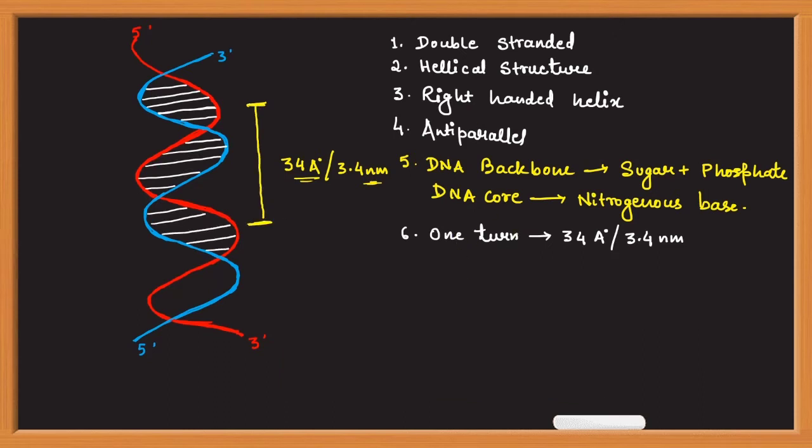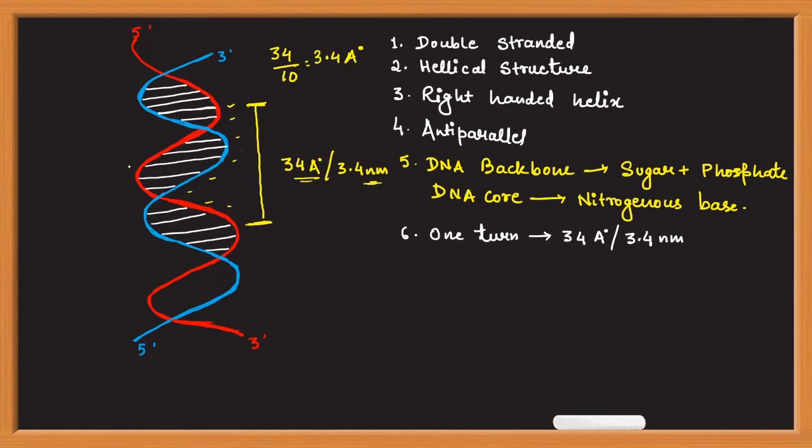Okay, so one turn of DNA is 34 angstrom in length. Each turn has 10 base pairs. So you can count here 1, 2, 3, 4, 5, 6, 7, 8, 9 and 10. So each turn of DNA has 10 base pairs. So 34 divided by 10 is 3.4 angstrom.